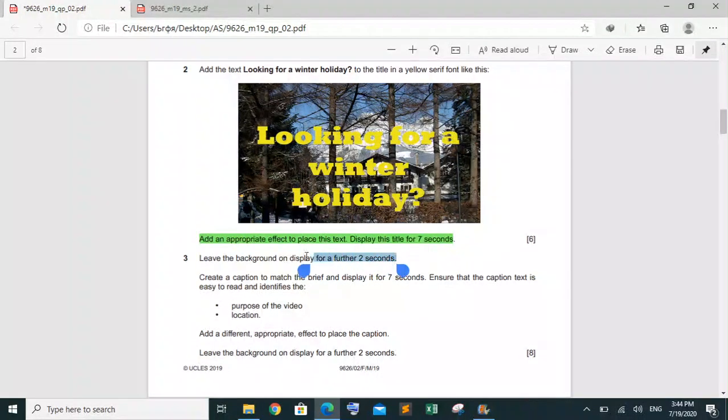First we have to leave the background for 2 seconds. Then what do we have to do?